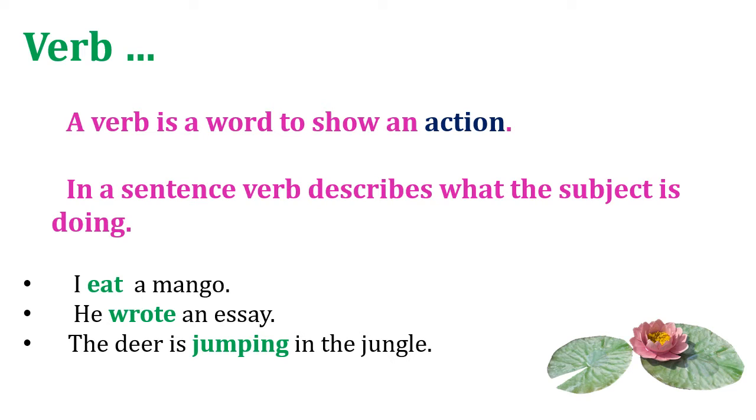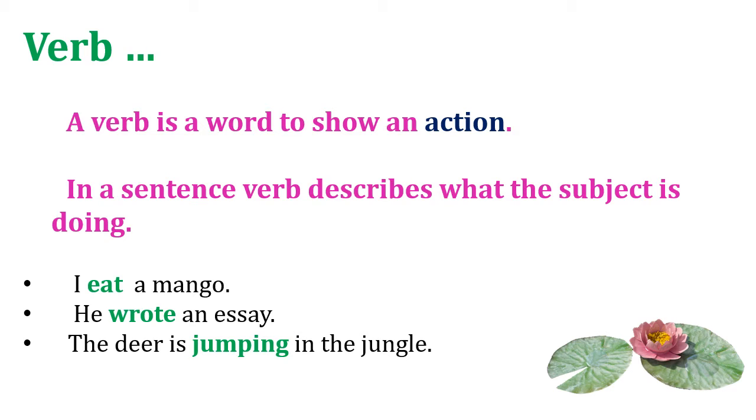These are the subjects, and the words eat, wrote and jumping are showing the actions. They are describing what the subjects are doing. Here I is the subject and it is eating. He is writing, the deer is jumping. So these words eat, wrote and jumping are verbs.